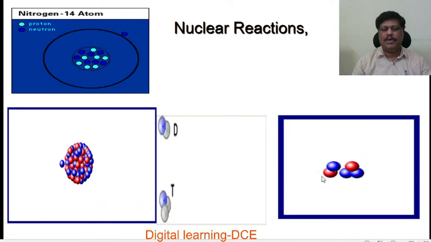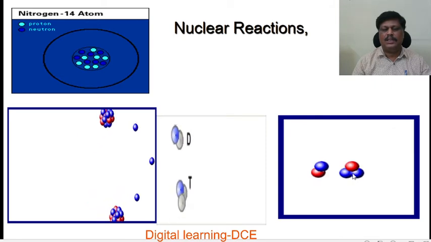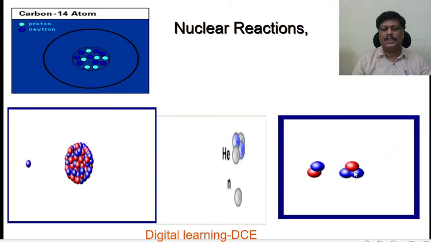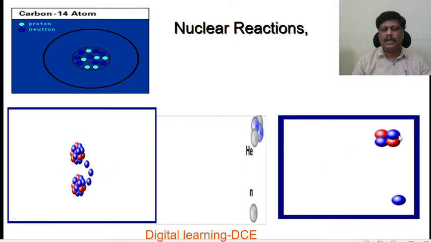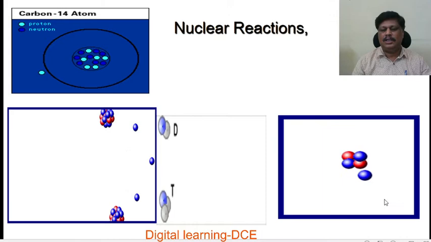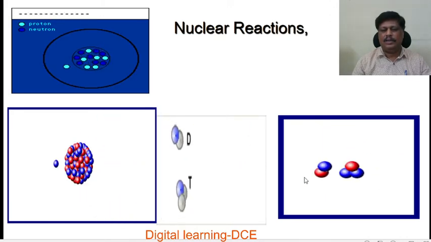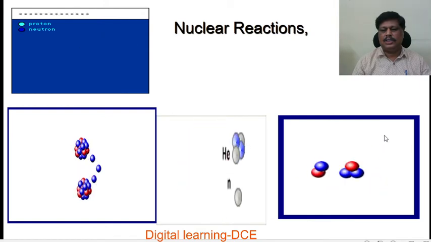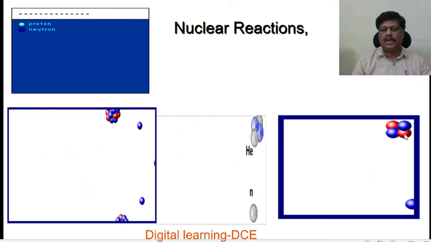This is the incoming particle, that is called the bombarding particle or projectile, and this is the target nucleus, and then this is the product nucleus, and this one is the outgoing particle, that is called the ejectile. So projectile, target, outgoing particle, and also the product nucleus.